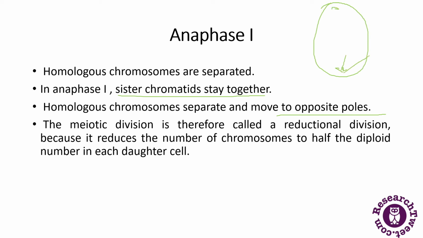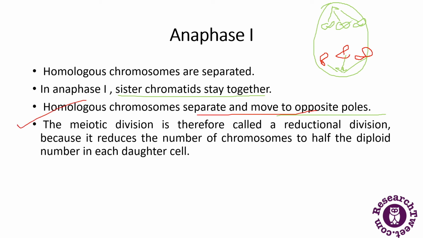These are some spindle fibers, and these are the homologous chromosomes, and the sister chromatids will be at one end, and the other sister chromatids will be at the other end. So this was about the homologous chromosomes which separate and move towards the opposite poles.